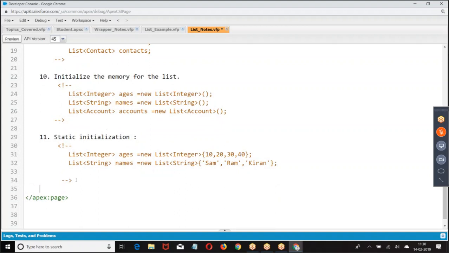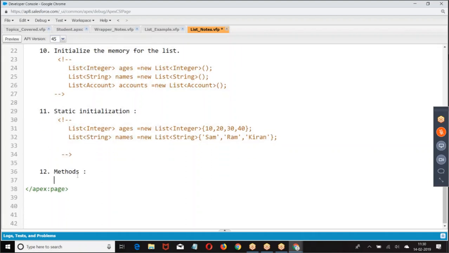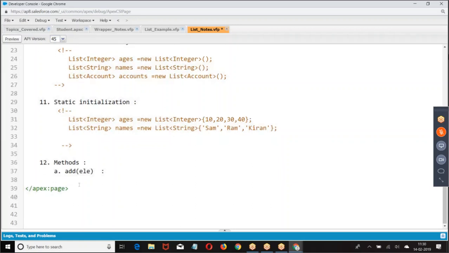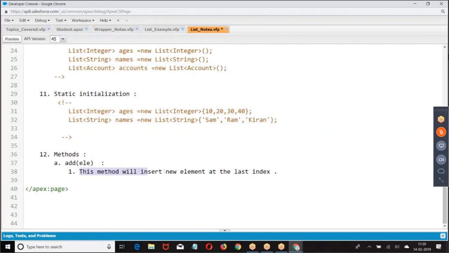How do you assign the value dynamically? By using methods. What are the methods we have? Add. What is this add element? This method will insert the new element at the last index. Try to get the point.